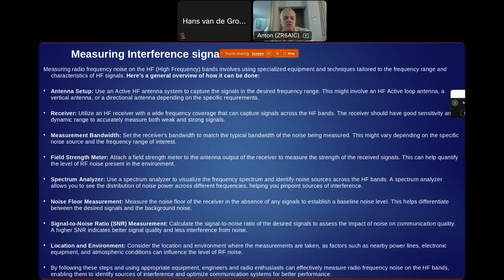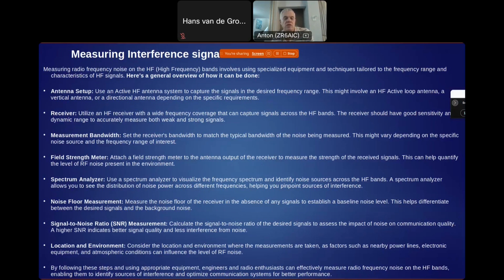So the receiver's noise floor needs to be very low to be able to do very sensitive measurements, and hopefully lower than the atmospheric noise levels coming into the receiver front end, so we can actually measure everything that we can possibly receive from the antenna.